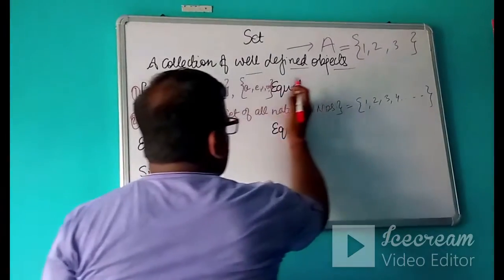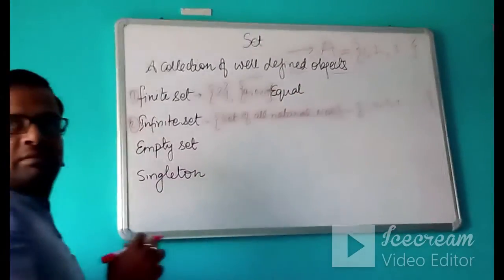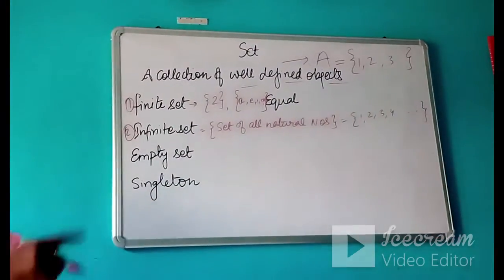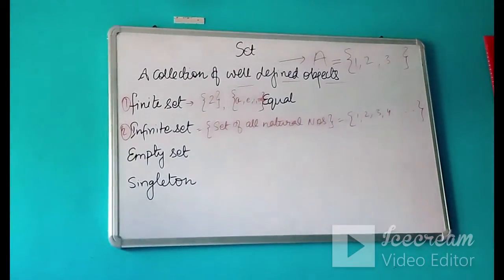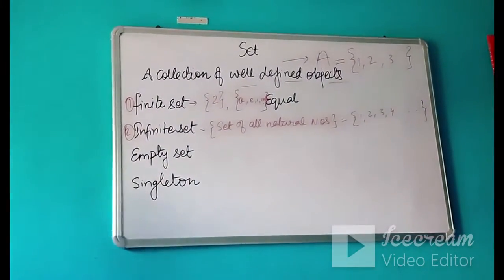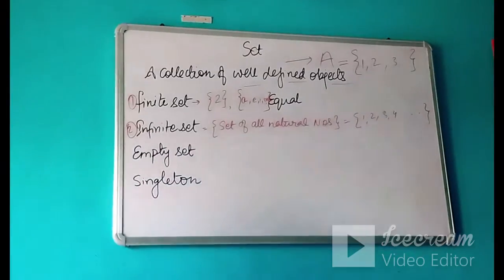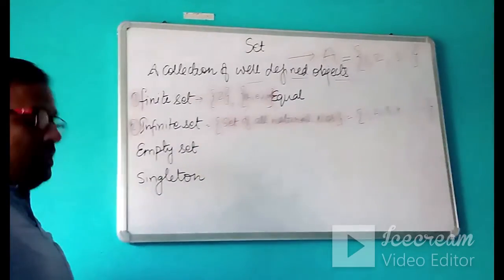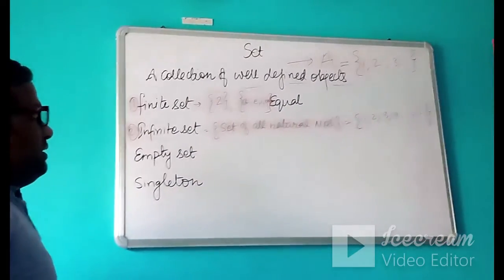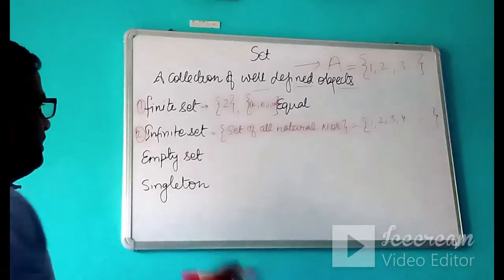The number of elements cannot be defined in case of an infinite set, like set of all whole numbers, set of all integers. So these are the sets which are known as infinite sets.